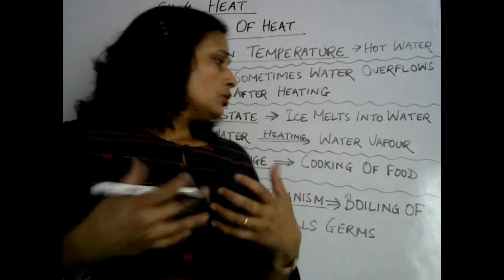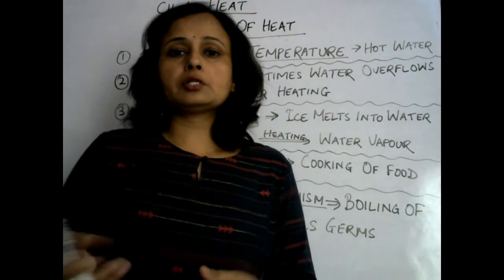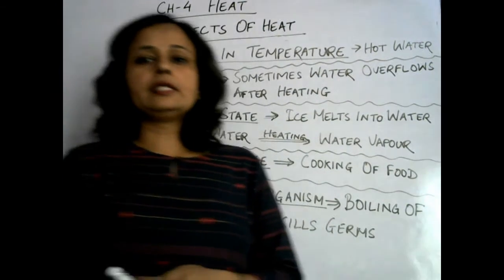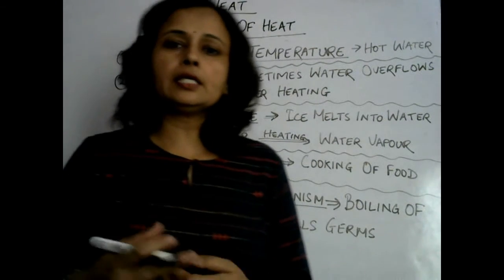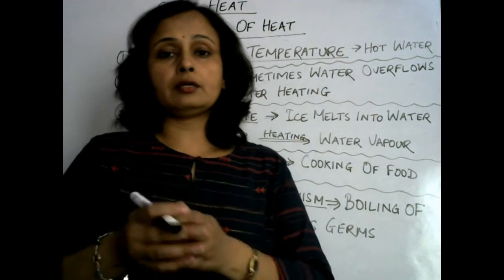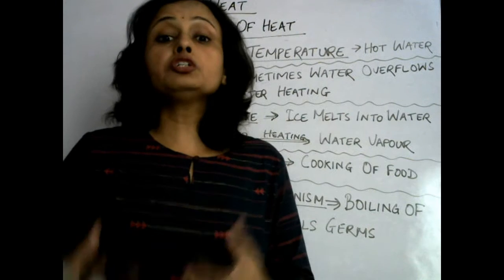After that we put some vegetables or whatever thing that we want to cook. Then we are supplying heat energy, and finally the raw food materials convert into cooked food materials.